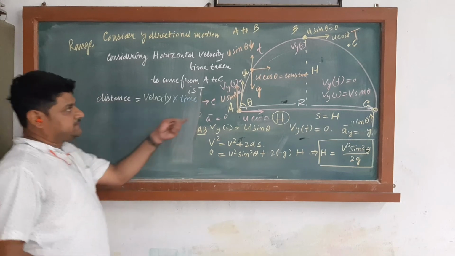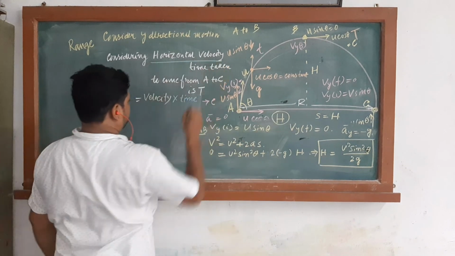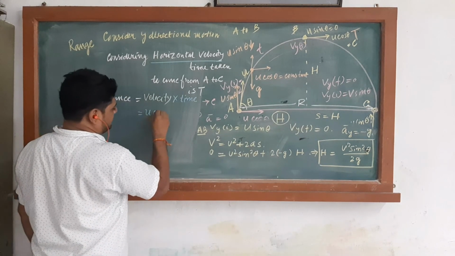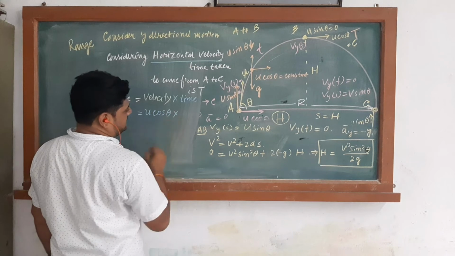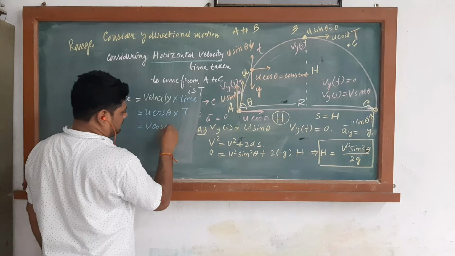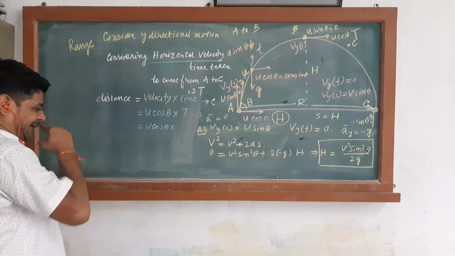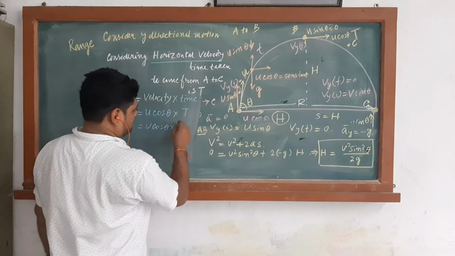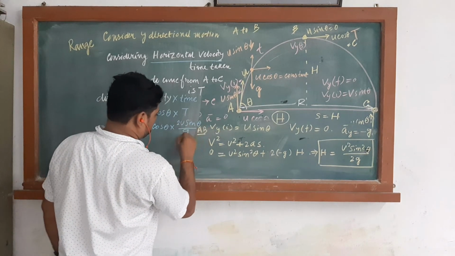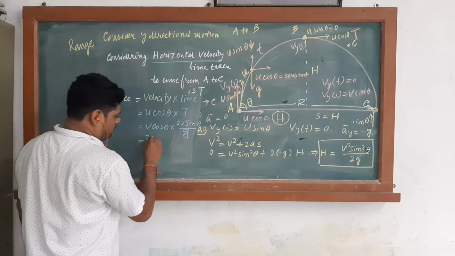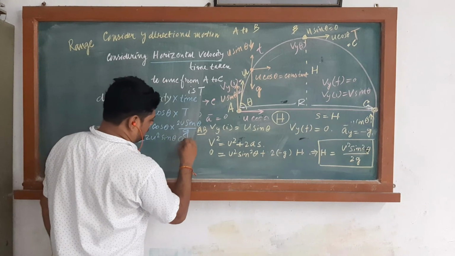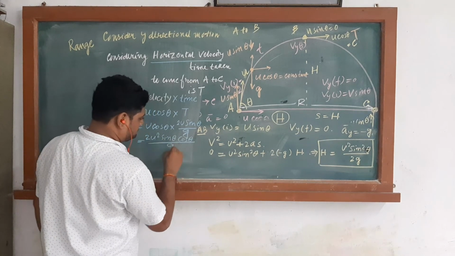The velocity is the horizontal velocity, which is constant, that is u cos theta, into time t. T is 2u sin theta by g, so it is 2u square sin theta cos theta by g.